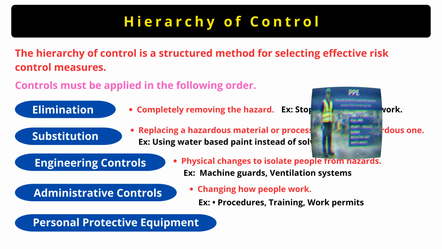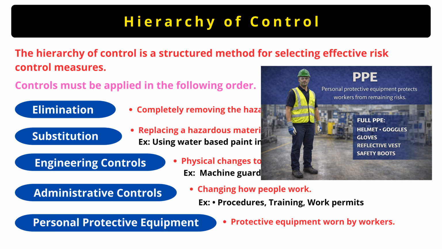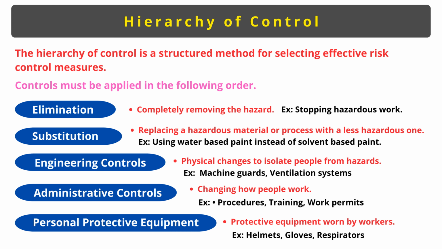The last level is personal protective equipment, or PPE. This includes helmets, gloves, respirators, safety shoes, and other protective gear. PPE protects the worker from the hazards. But remember this very clearly, PPE is the last line of defense. It does not remove the hazards. It only reduces the impact if something goes wrong. That is why we should never rely only on PPE.